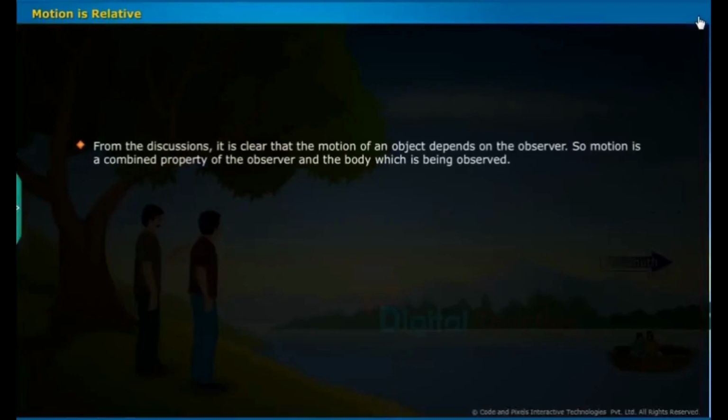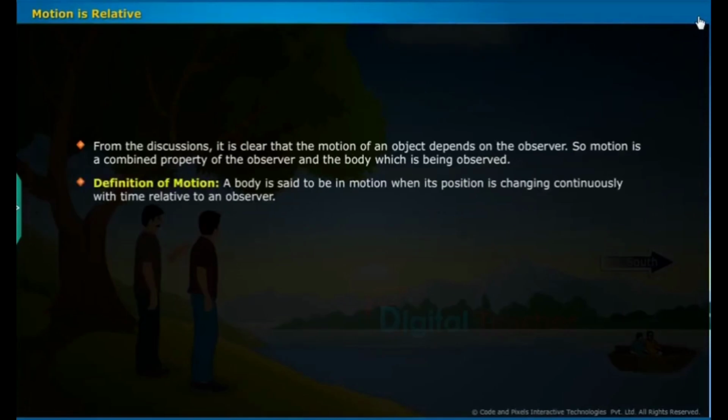From the discussions, it is clear that the motion of an object depends on the observer. So motion is a combined property of the observer and the body which is being observed. Definition of motion: a body is said to be in motion when its position is changing continuously. Distance and displacement.